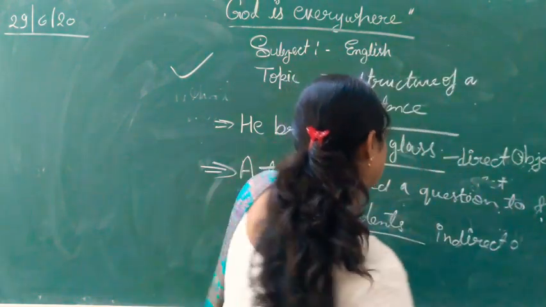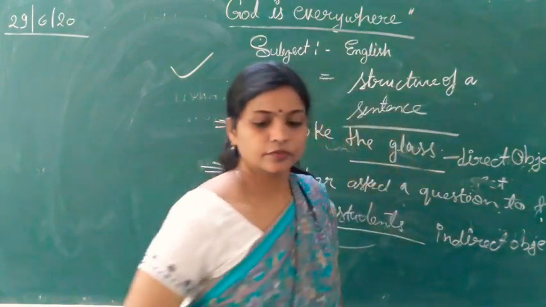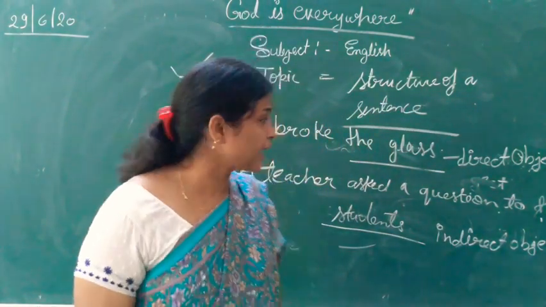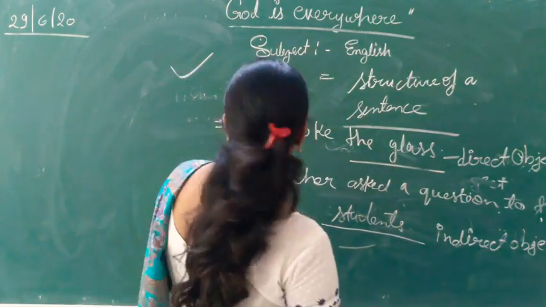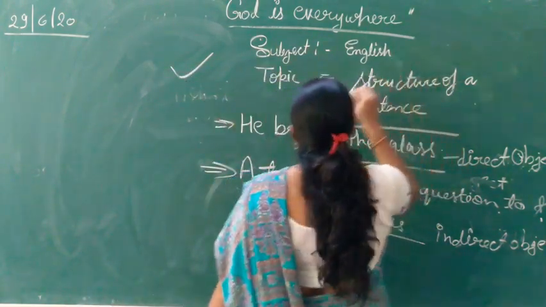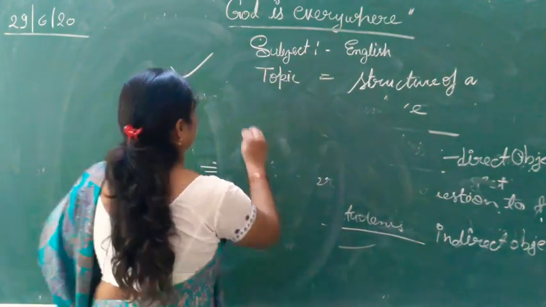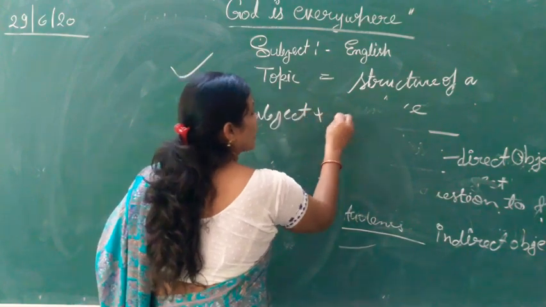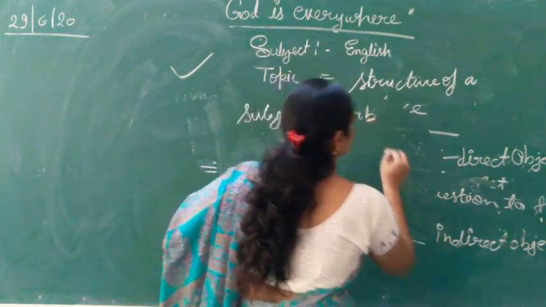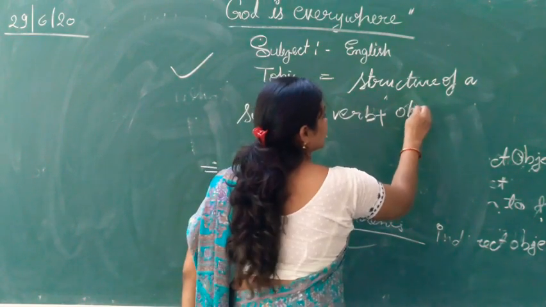So now we get the structure of a sentence: subject plus verb plus object.